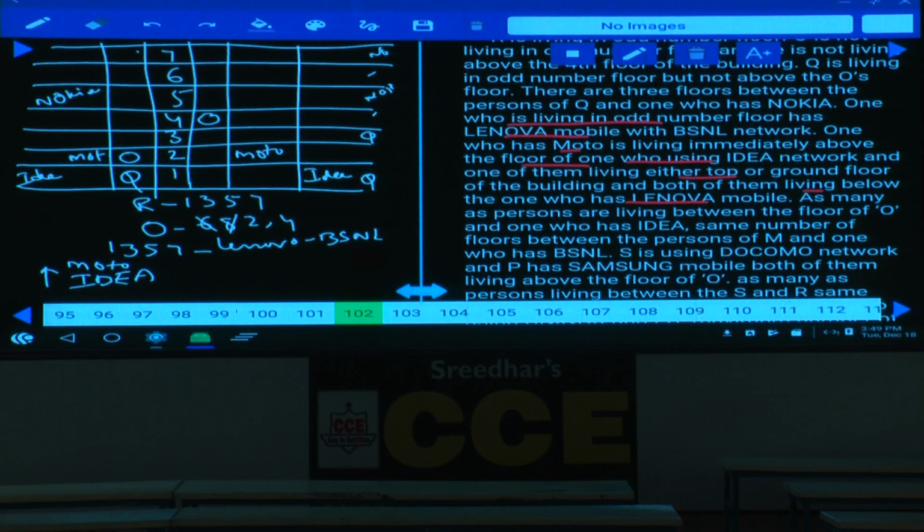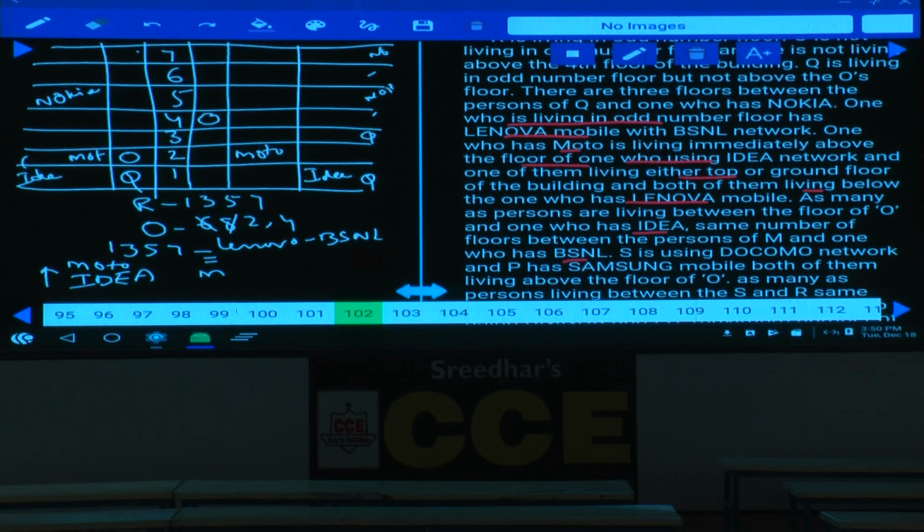Moto and Idea. The same number of floors between O and the one who has Idea as between M and BSNL. Between O and Idea, how many persons are there? There are 2 persons in this one. In this other one there is no person in between, isn't it? But as here between O and Idea there are 2 persons, between M and BSNL also there must be exactly 2 persons. M is above or below this one.